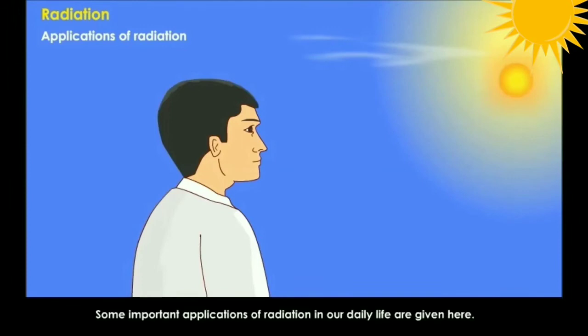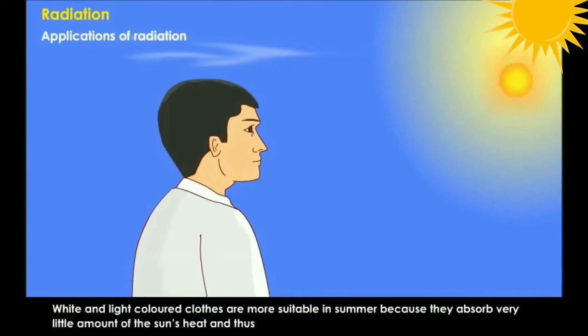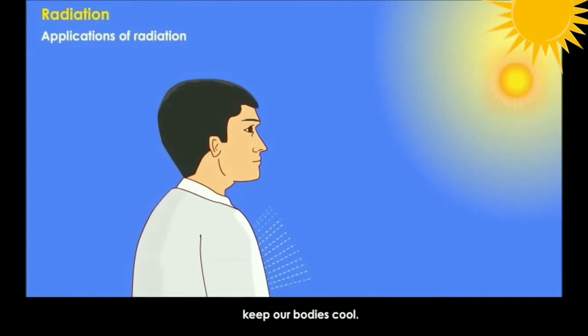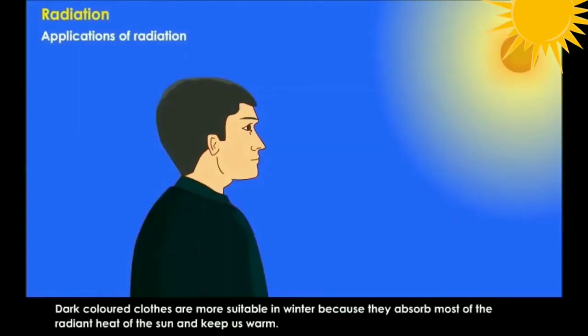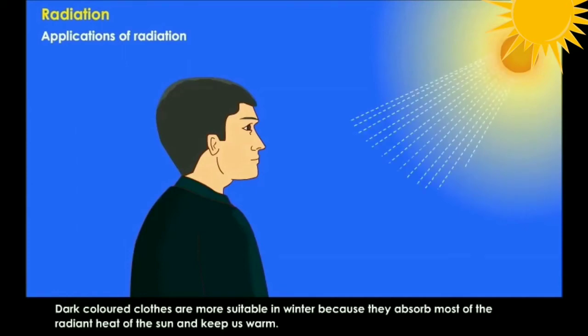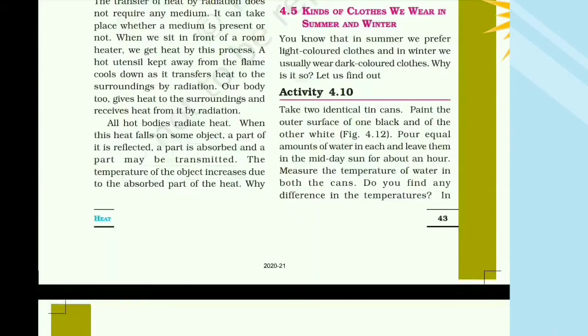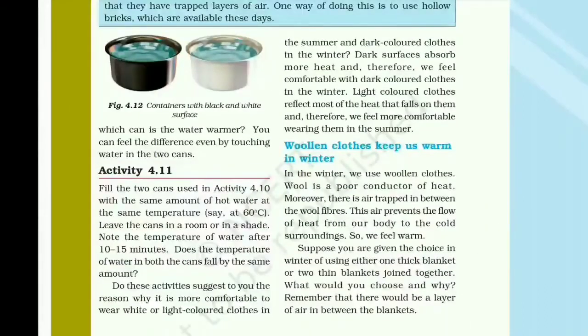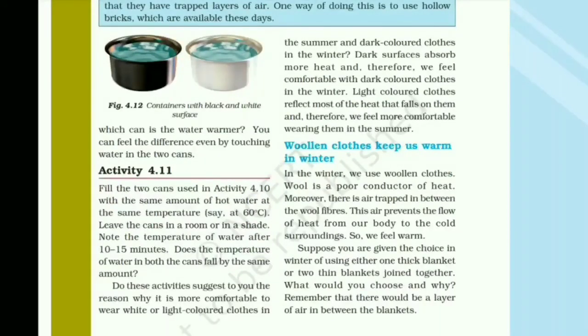Some important applications of radiation in our daily life are given here. As we have already learned, white and light colored clothes are more suitable in summer because they absorb very little of the sun's heat and thus keep our bodies cool. But dark colored clothes are more suitable in winter because they absorb most of the radiant heat of the sun and keep us warm. This phenomenon is elaborated in activity number 4.10 and activity number 4.11. So read it once again from here.